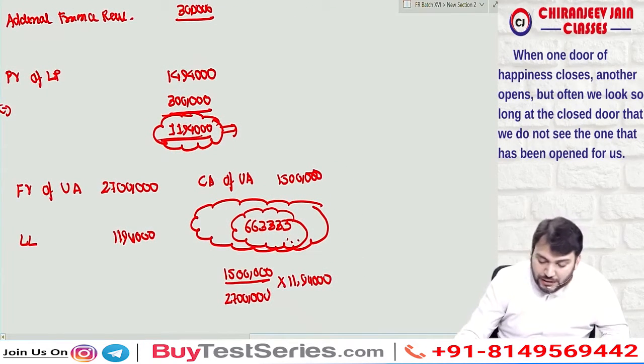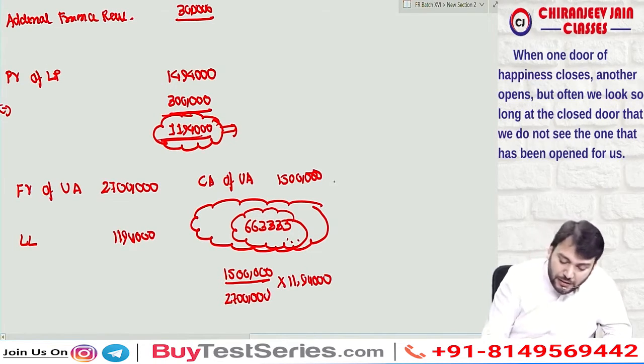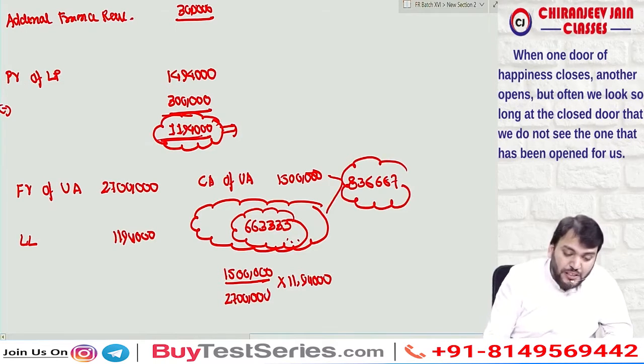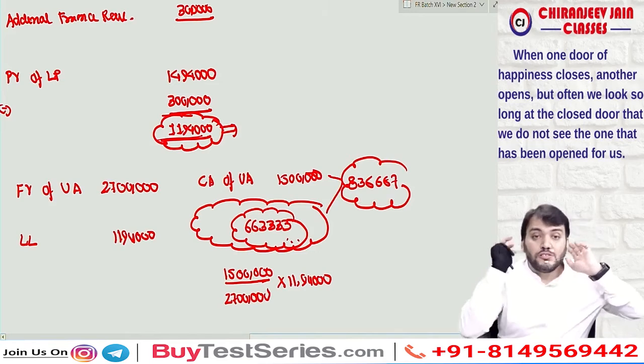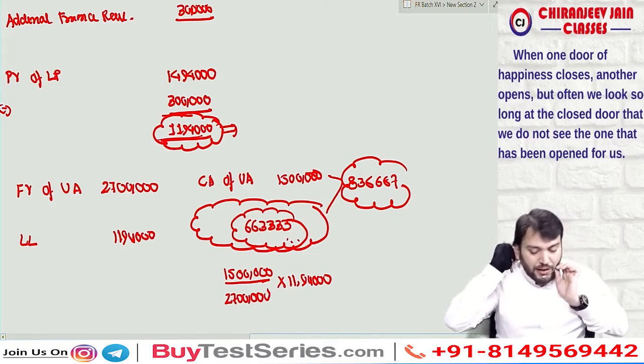That is nothing but 15 lakh minus 6 lakh 63,333. So how much is transferred? Transferred is 8 lakh 36,667. Means we need to find out the gain or loss based on this. Are you getting what I am saying?